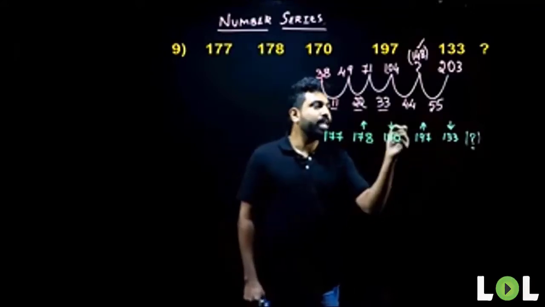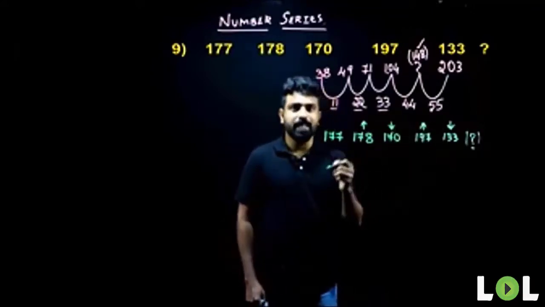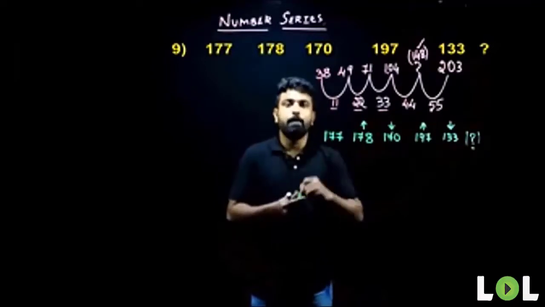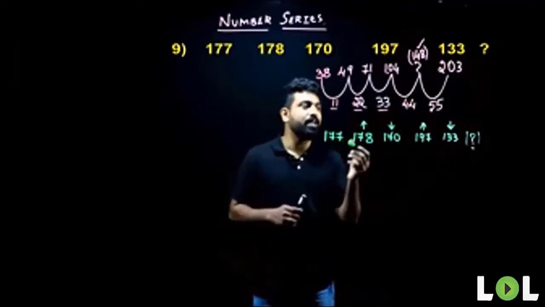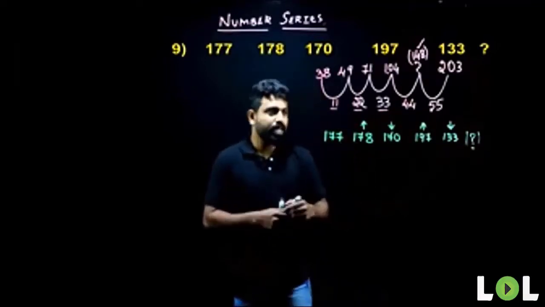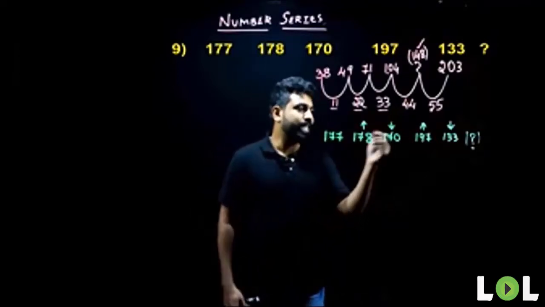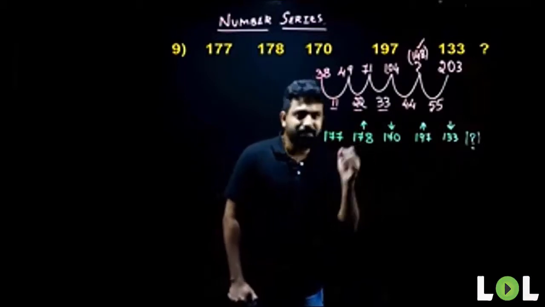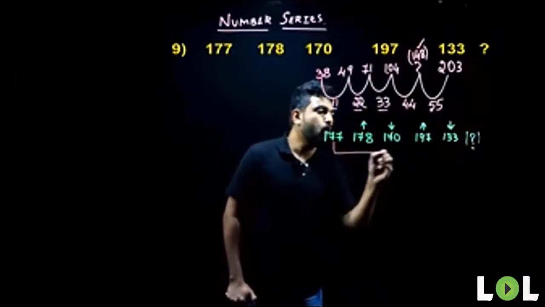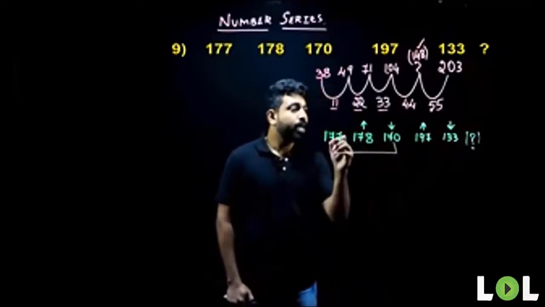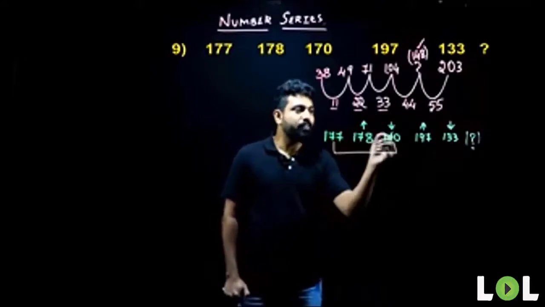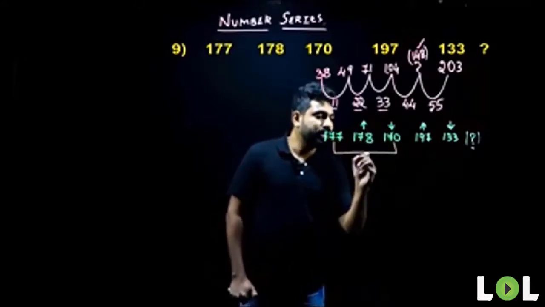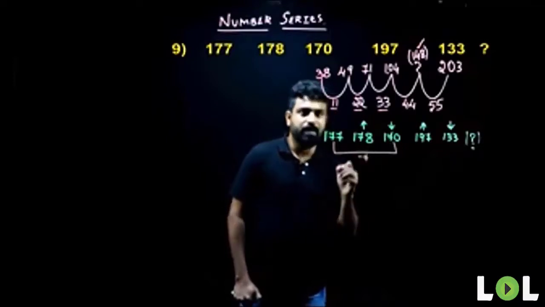Whenever there is alternative increment and decrement, the first thing you need to look for is double series. There'll be two series involved within one series. Let me show you how to check for that. Look at 177. Leave 178. Go directly to 170 here. Now take the difference here. What will be the difference here? 177 to 170, it will be -7.